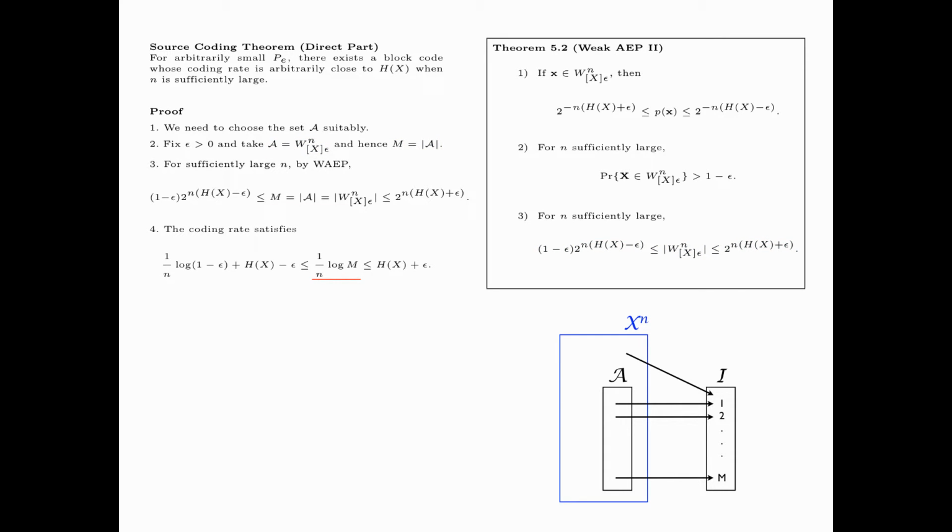Therefore, taking the logarithm and dividing by n, the coding rate 1 over n times log M is lower bounded by 1 over n times log (1 minus epsilon) plus entropy of X minus epsilon, and upper bounded by entropy of X plus epsilon.